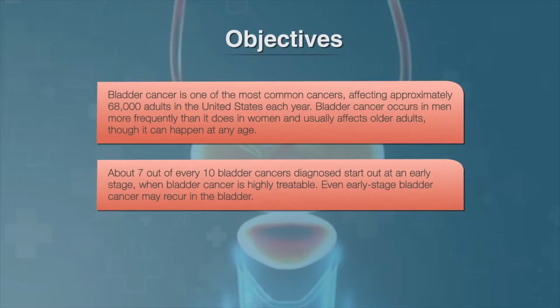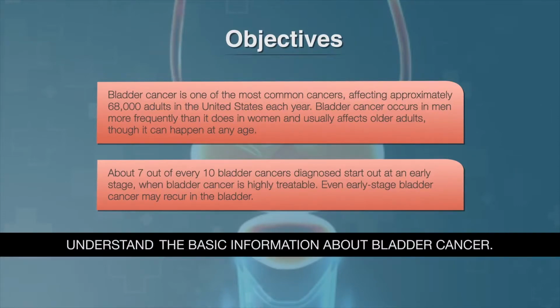About 7 out of every 10 bladder cancers diagnosed start out at an early stage when bladder cancer is highly treatable. However, even early-stage bladder cancer may recur in the bladder. For this reason, people with bladder cancer typically need follow-up tests for years after treatment to look for bladder cancer that recurs or advances to a higher stage. In this course, the objective is to help you know the basic information about bladder cancer.